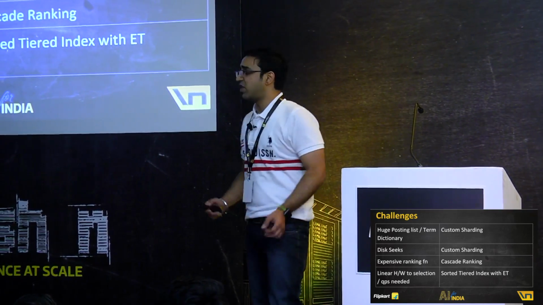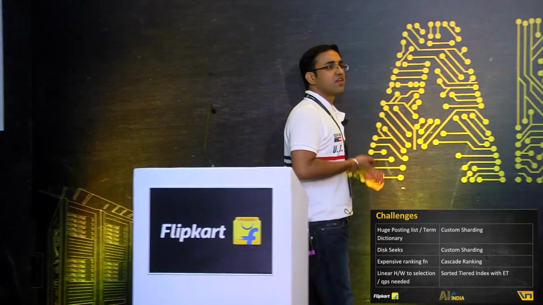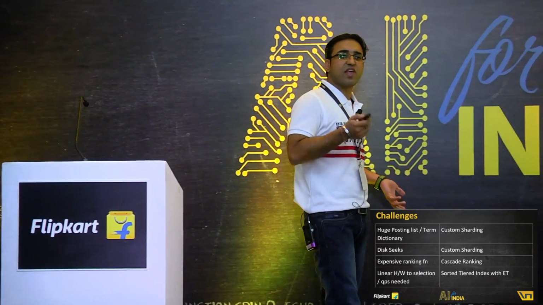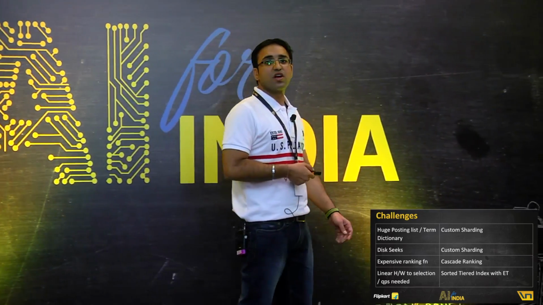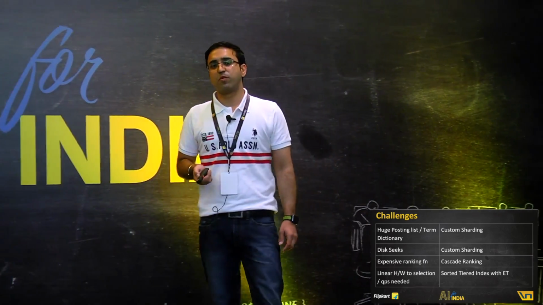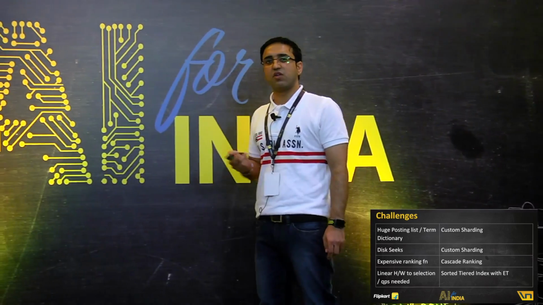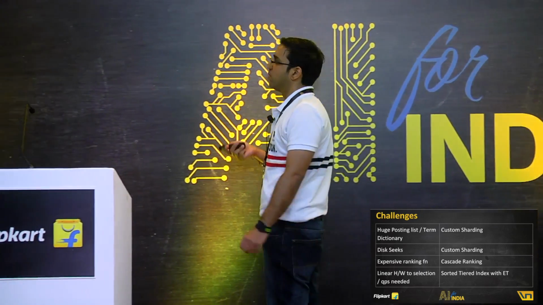I mentioned we have an expensive ranking function. Just by doing a cascade ranking, what we are doing there is scoring a lot less, and hence the compute is getting saved. And hence the expensive ranking function is now cut down into multiple ranking functions. I was talking about sublinear growth being expected. Hardware is growing expensive, and it's very proportional to the increased selection size or increased QPS. We ran a sorted tiered index with early termination to help us there.